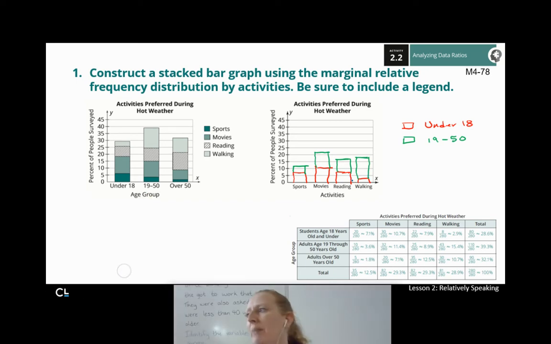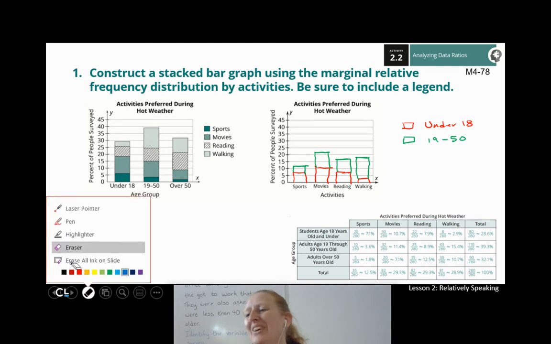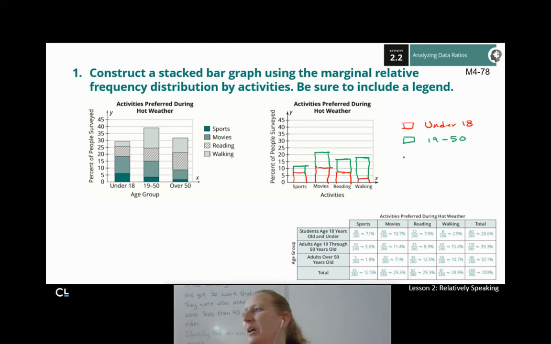So I'm going to go ahead and grab my nice blue, and I'm going to make it prettier. I'm going to grab my blue. I'm going to say that my blue is my over 50 crowd. All right, so for my over 50, I need to add another 1.8% on that.